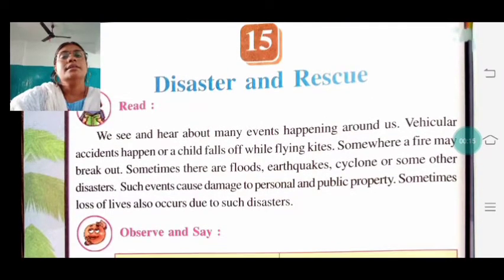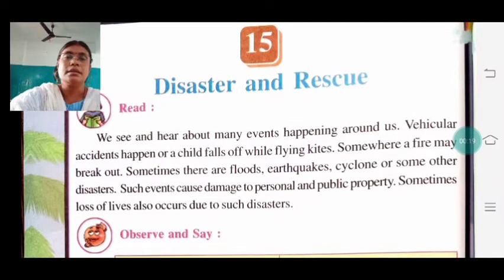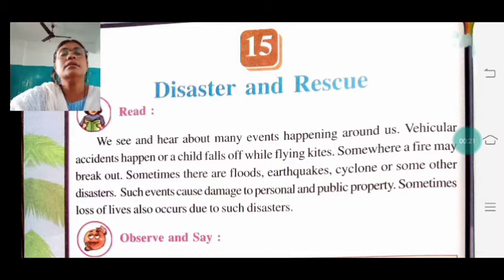See, disaster means what? There are mainly two types of disaster, like man-made disaster or natural disaster. Disaster means something accident happened, something unnatural happened. Something happens which is not natural, sudden things which are happening in our life. It is a disaster. So there are mainly two types of disaster, natural disaster and man-made disaster.